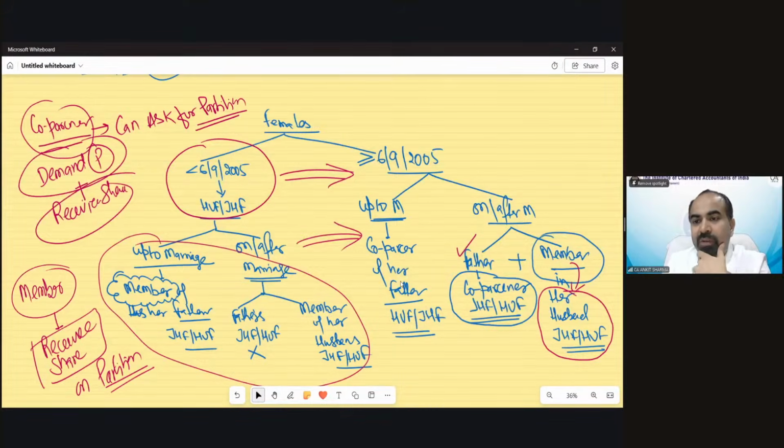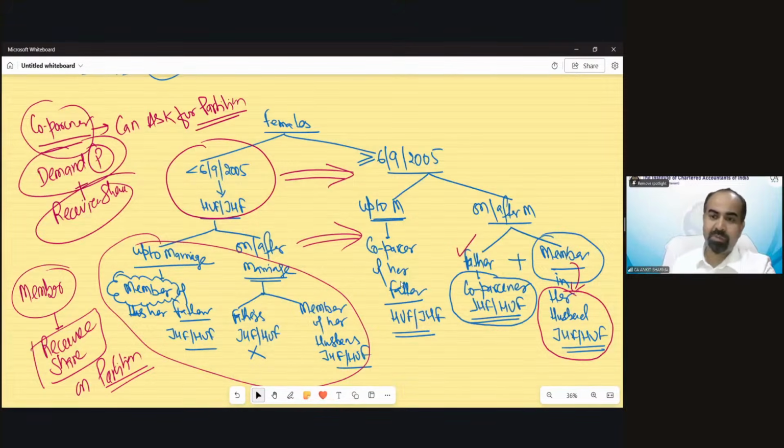So what if her husband's family does not have a HUF? They would have a joint Hindu family automatically. For the purpose of a joint Hindu family, we do not need to register anywhere. For HUF, we need a business for registration, but if there is no HUF, the joint Hindu family is still there.